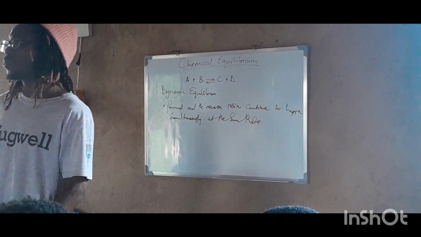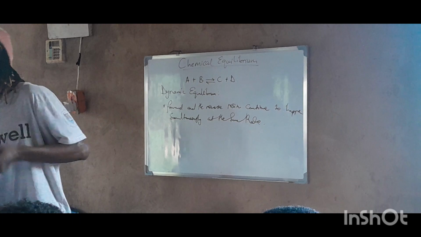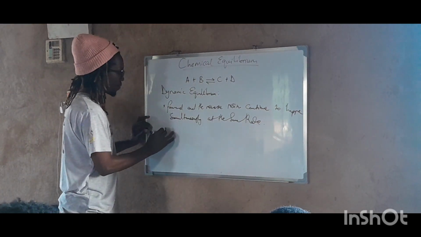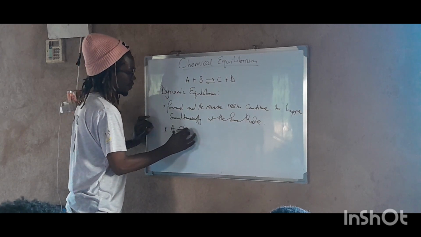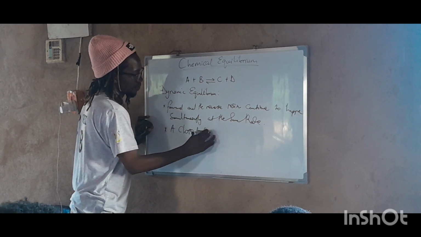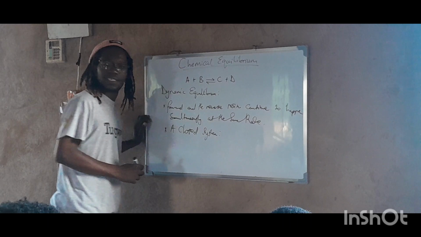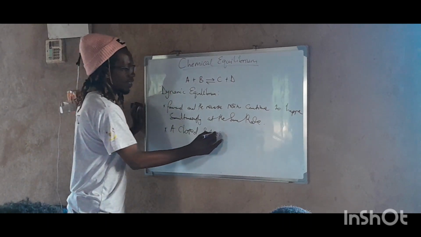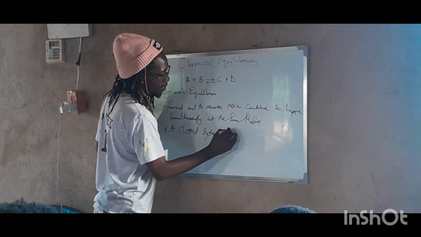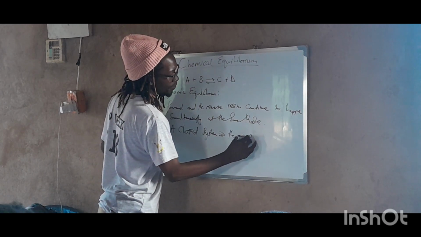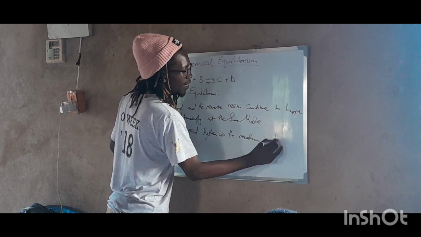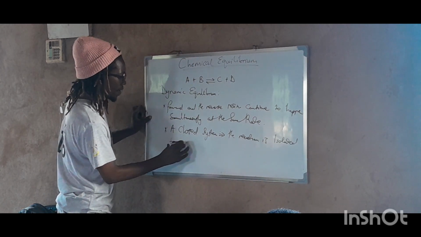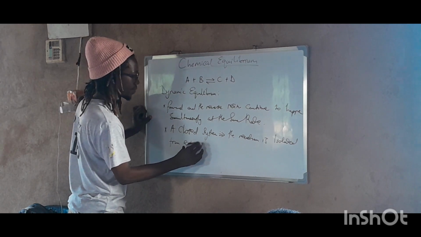And again, we talked in physics about what a closed system is. So this is a system where the reaction is isolated from external factors.